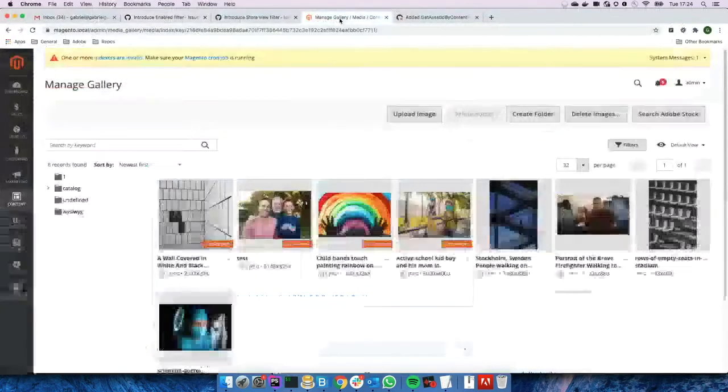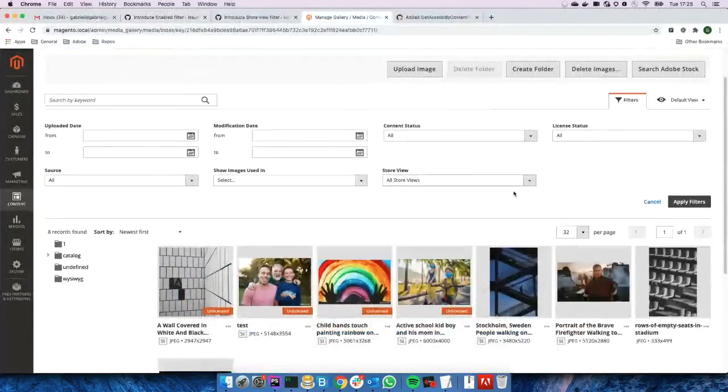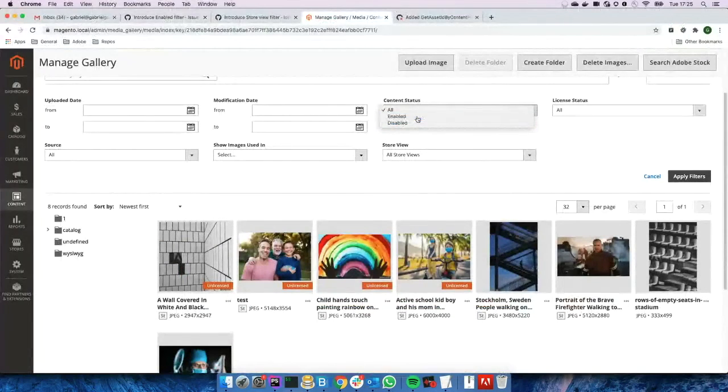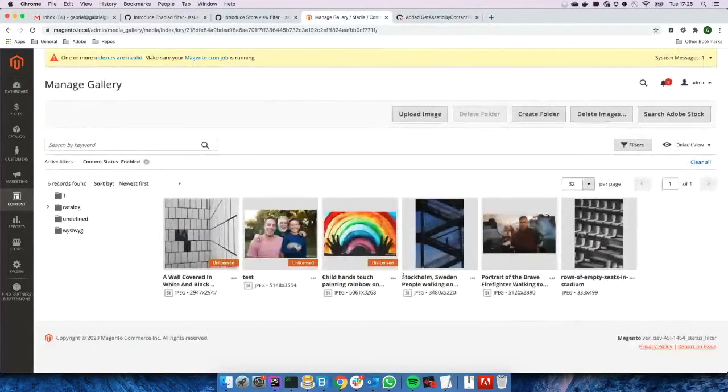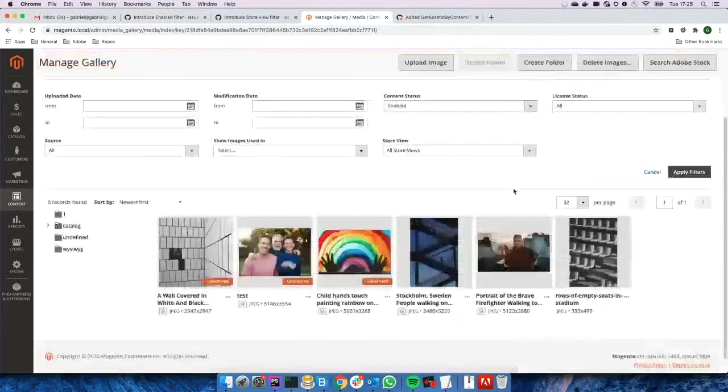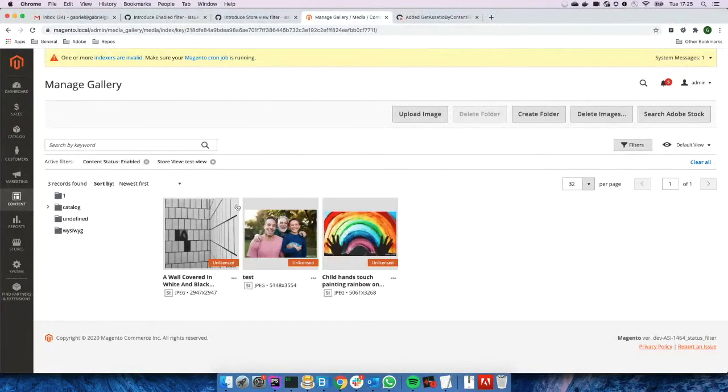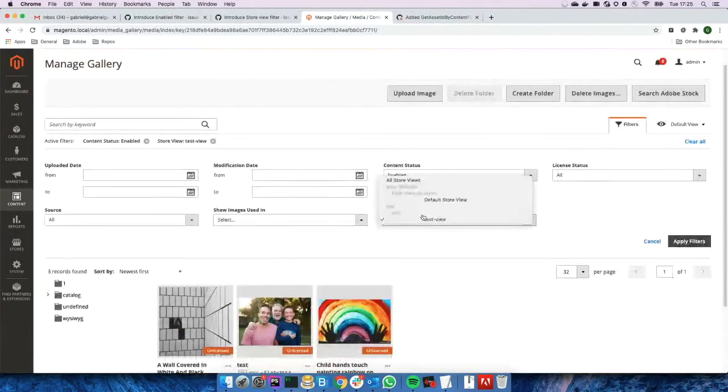So a demo of that would be that we can filter by, I don't know, status, and as I said, it looks at the status of the content that's being used. Go, and then you can drill down and filter by, I don't know, store view. And it just drills down.